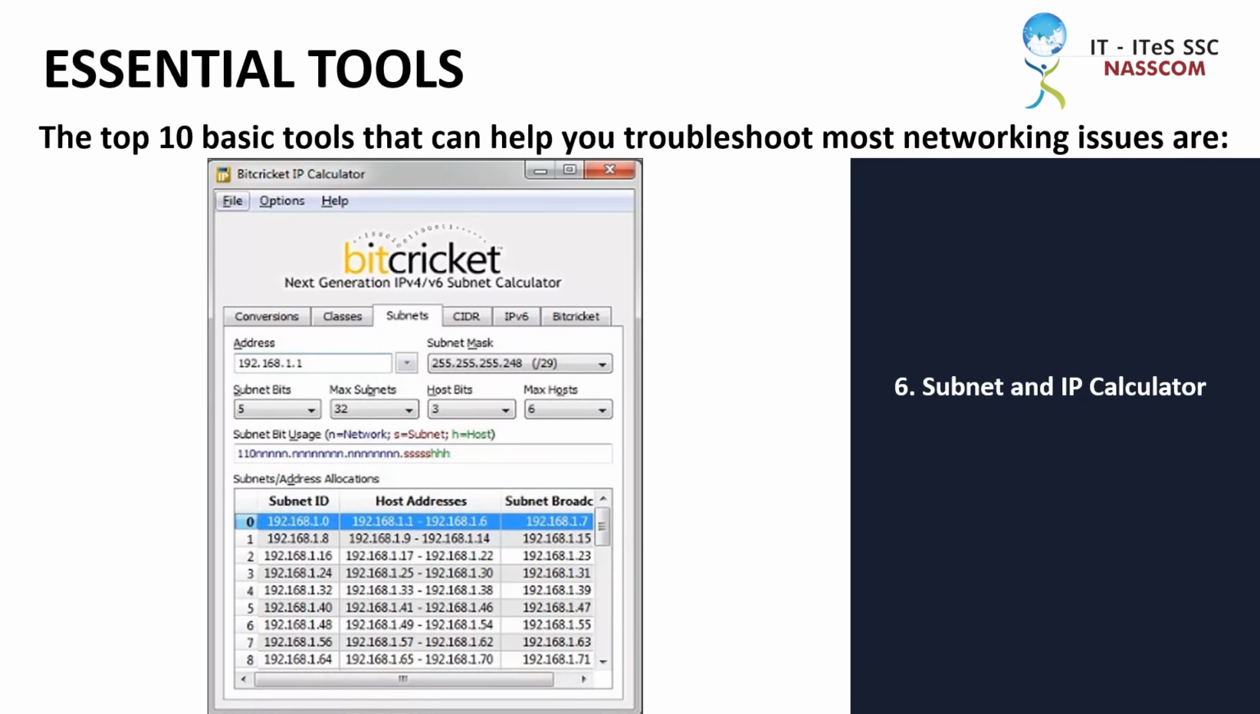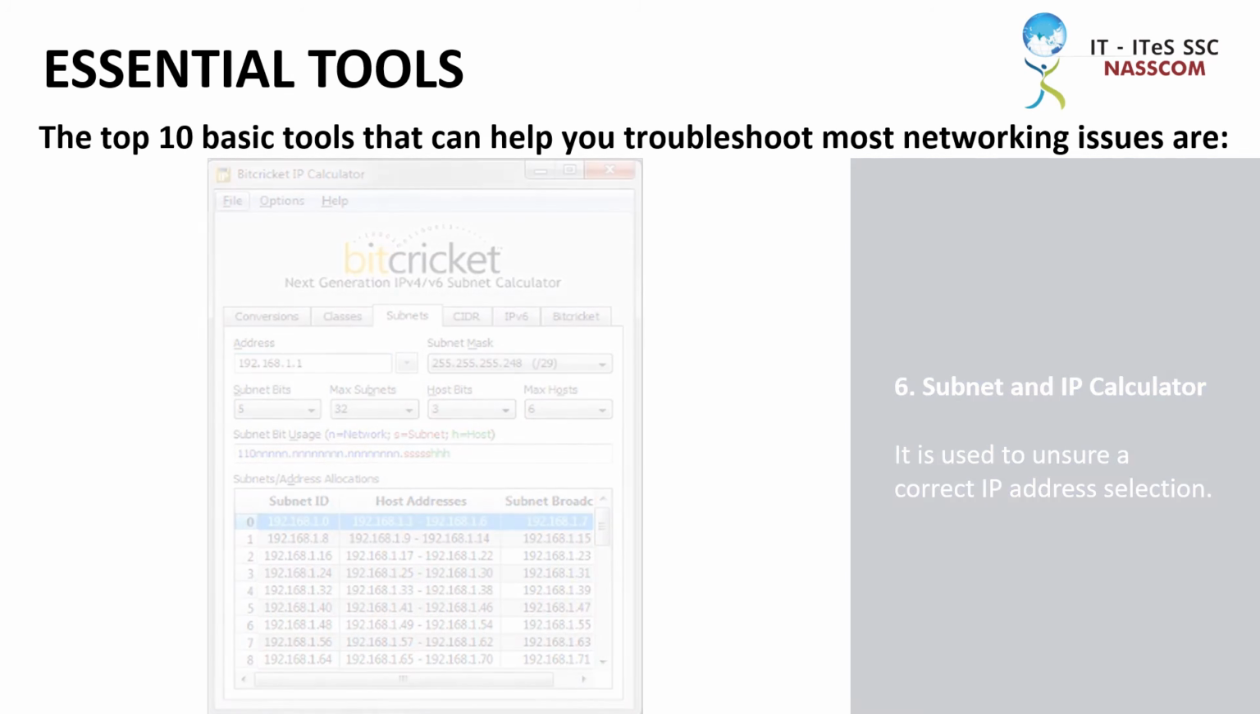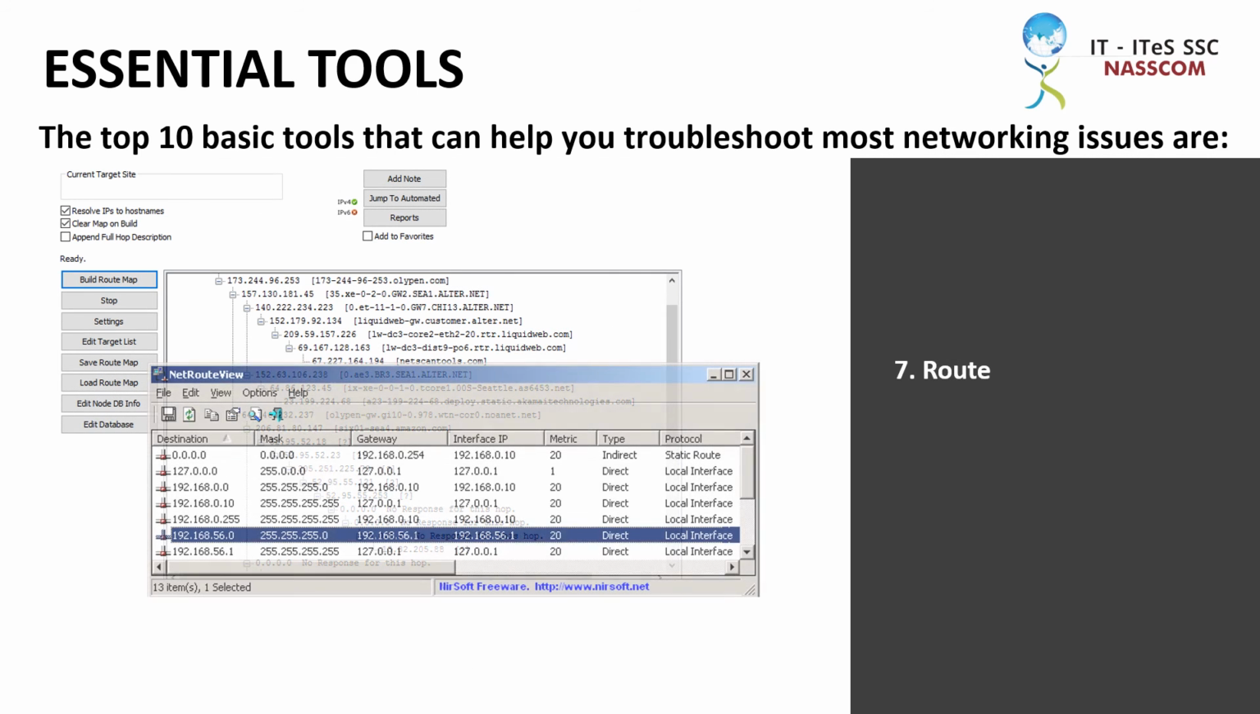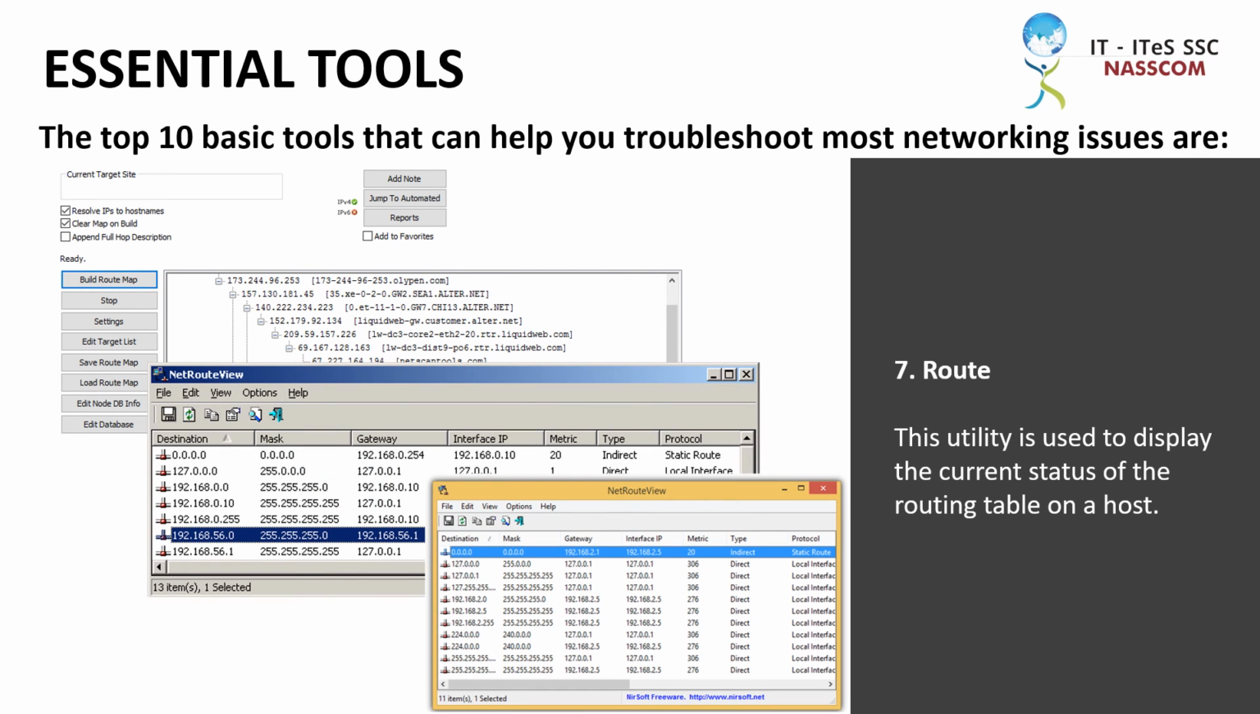Subnet and IP Calculator is used to ensure a correct IP address selection. Route. This utility is used to display the current status of the routing table on a host.